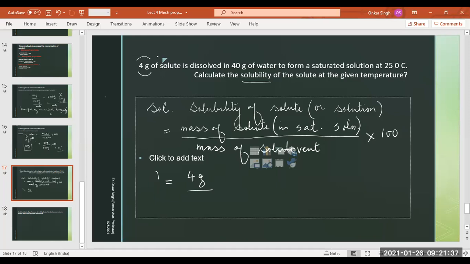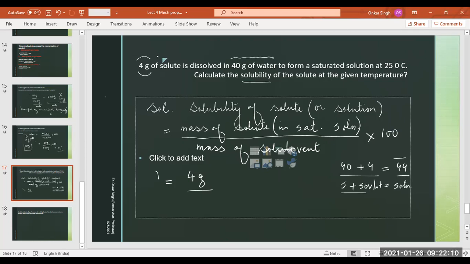No, you are wrong here again. The solvent is only 40 grams. 44 will be the mass of solution. 40 grams of solvent plus 4 gram of solute together will give us 44 grams of solution. Very simple. Solute plus solvent will give you solution. It is such a simple equation.